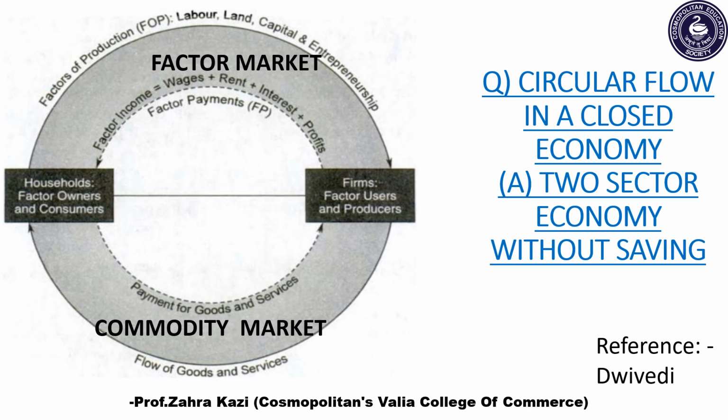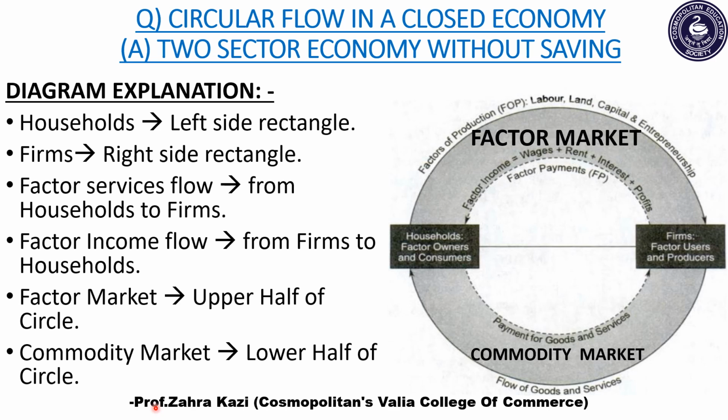Students, this is the diagram of circular flow in a closed economy, that is two-sector economy without saving. Let's understand more about this diagram in our next slide. Now let's start with the explanation of the diagram.